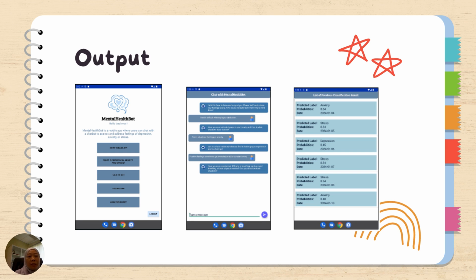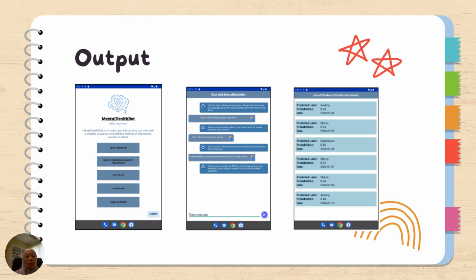This second figure indicates how the chatbot asks the questions and the user can reply. The chatbot retrieves the answer, puts it inside the model, and the model displays the output.